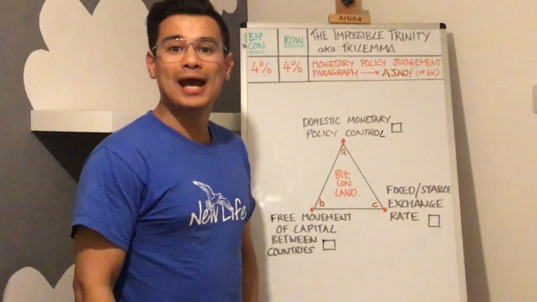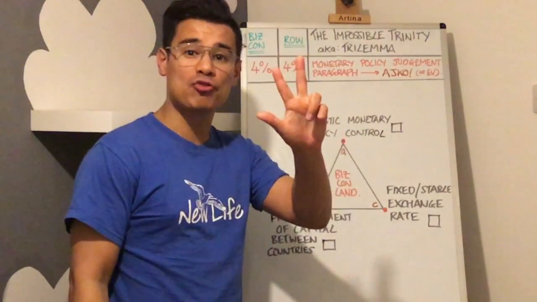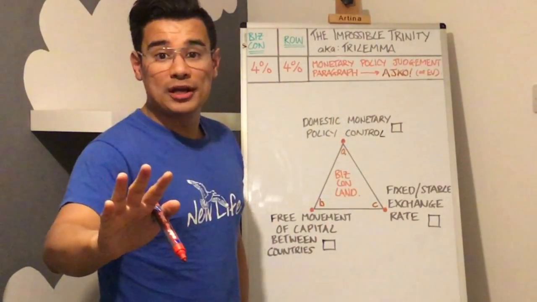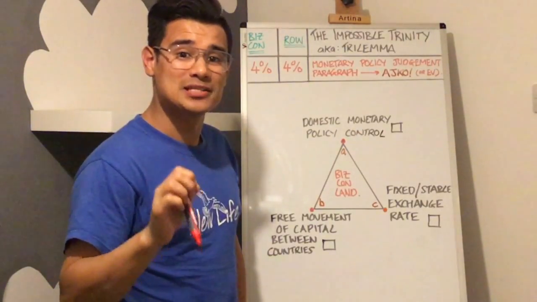Okay, let's look at what the impossible trinity is, sometimes called the trilemma. Before we look at it, one step back: where to use this in an A-level economics paper?